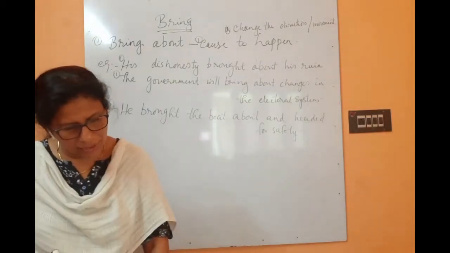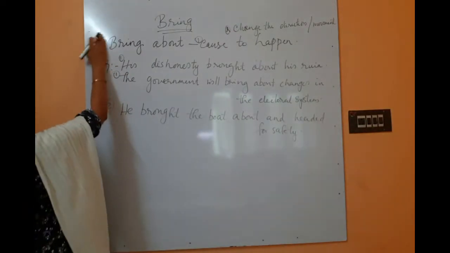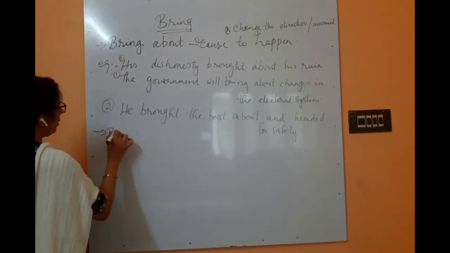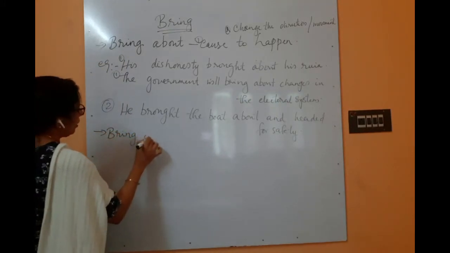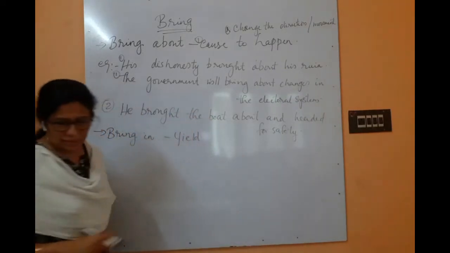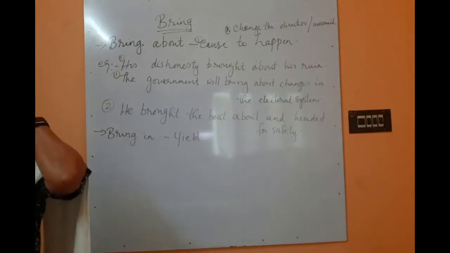The second one is bring in. The meaning is yield. Yield means to earn something.